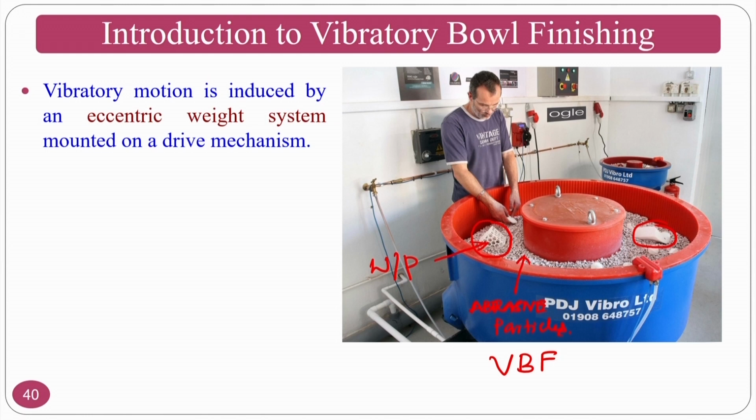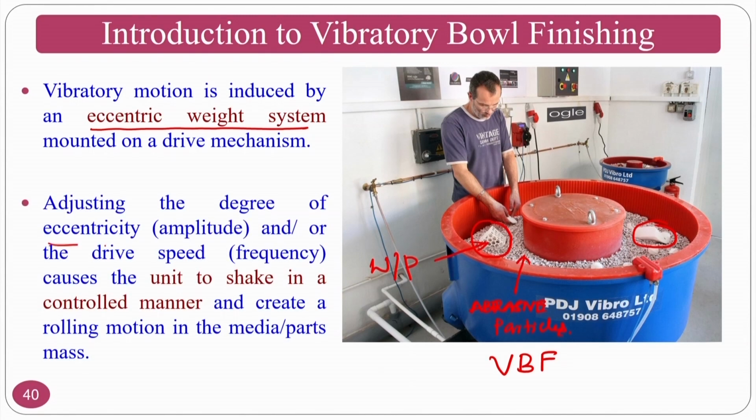Vibratory motion is induced by an eccentric weight system mounted on the drive mechanism. Normally you will see all these things in the upcoming slides. This vibratory motion is induced by an eccentric weight system. Normally there will be a weight system below the bowl, at the bottom the eccentric weight system will be there, and on top of it vibratory motion will be given.